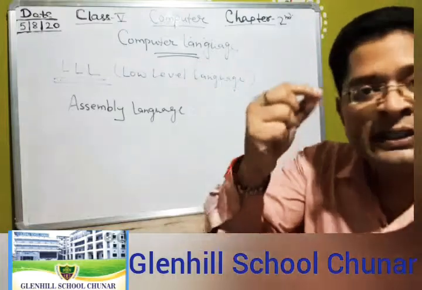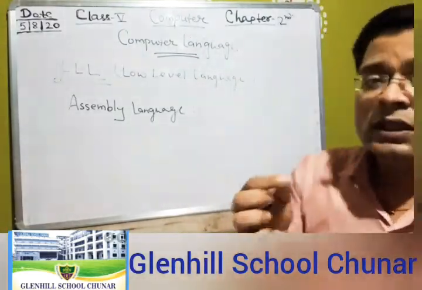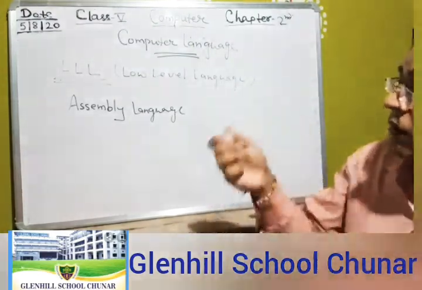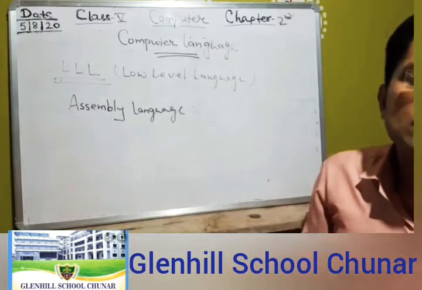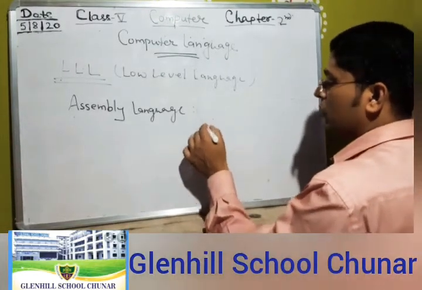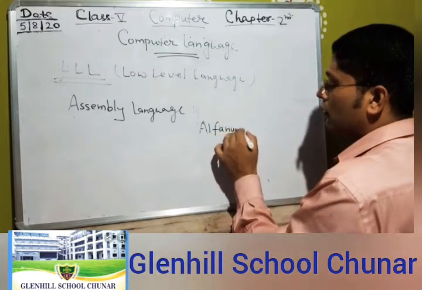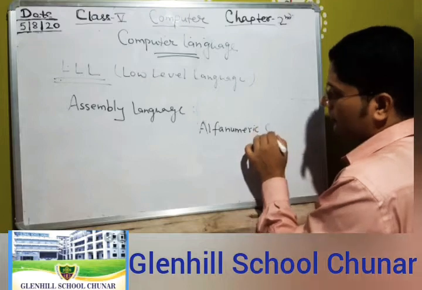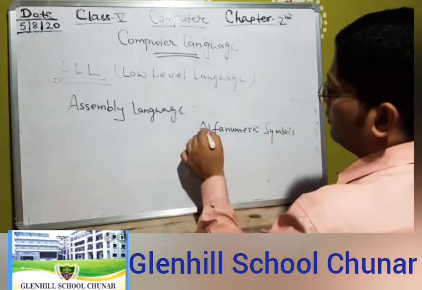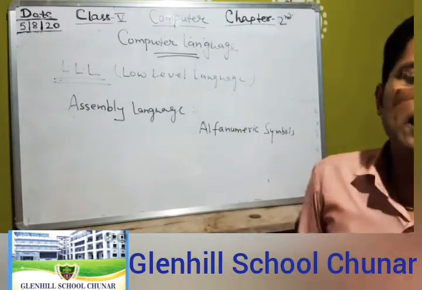Machine language uses 0 and 1 for coding, but this language uses alphanumeric symbols. These symbols are known as